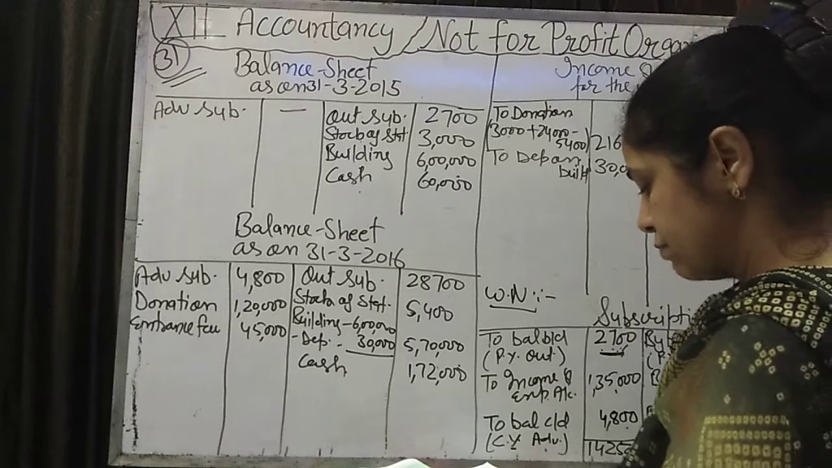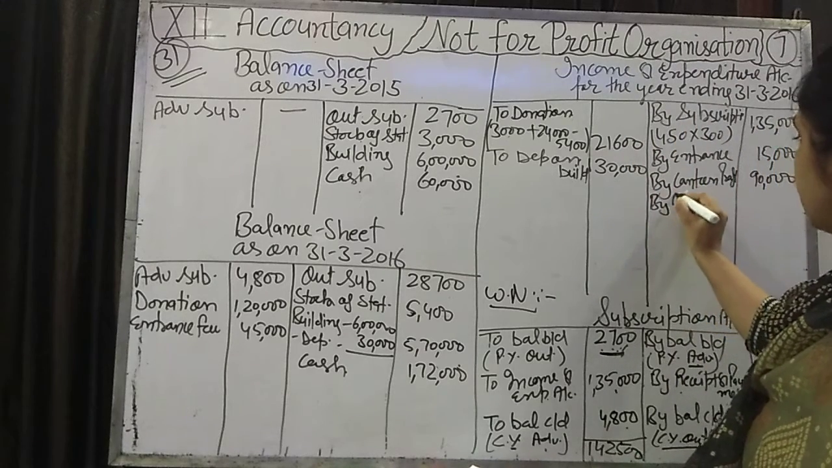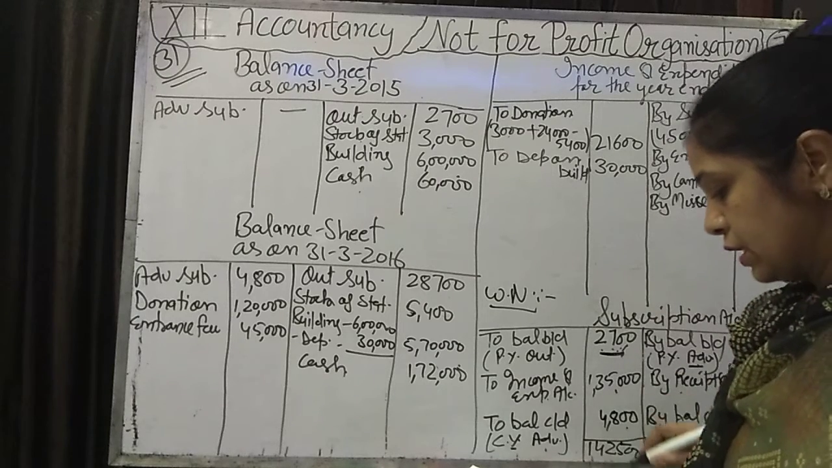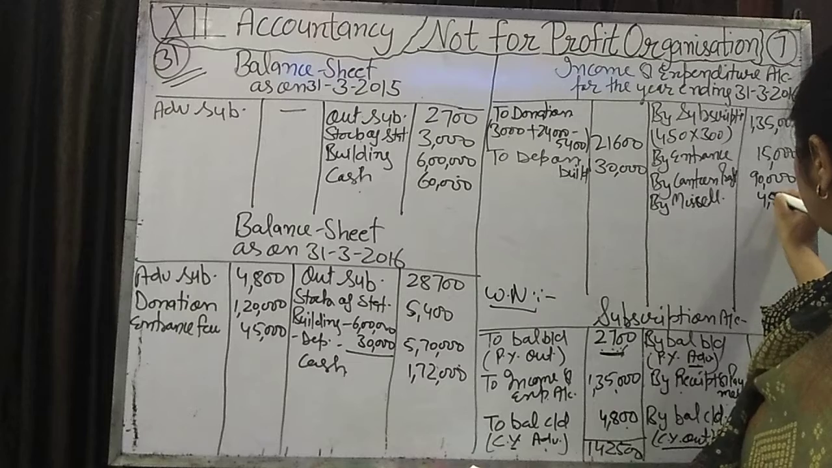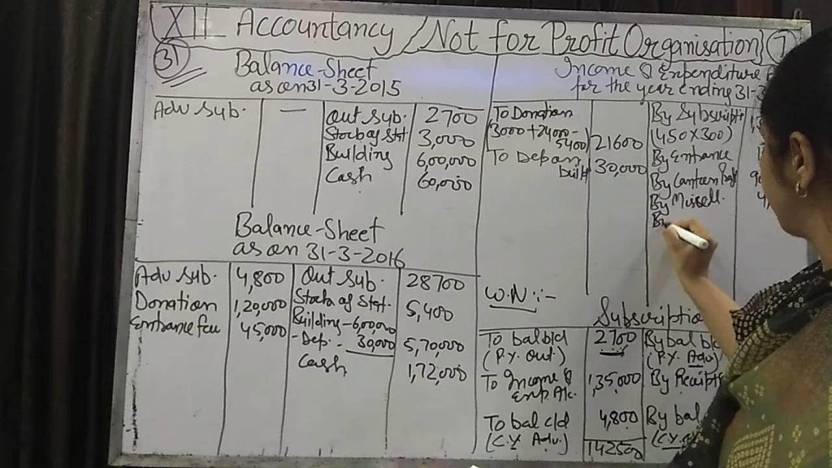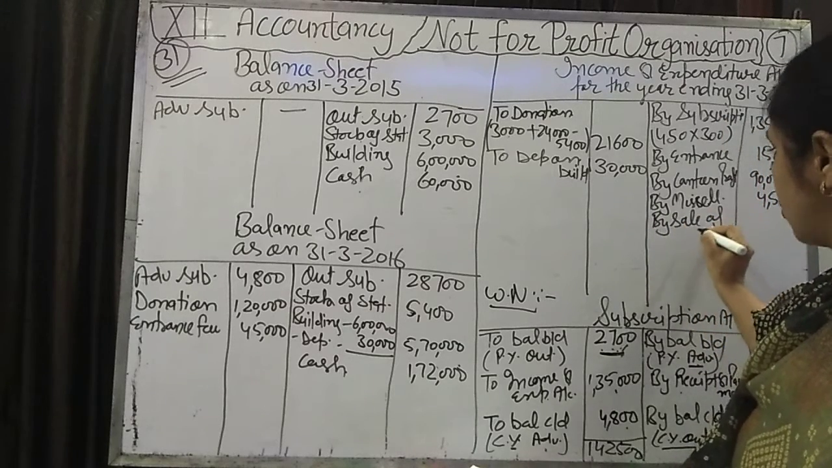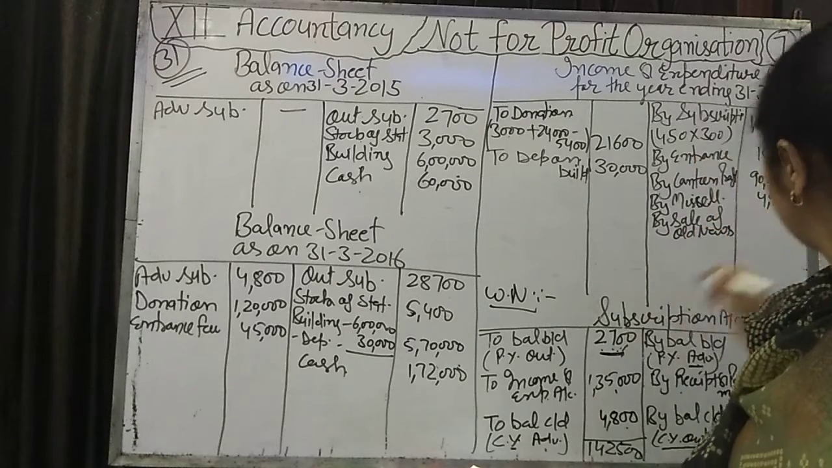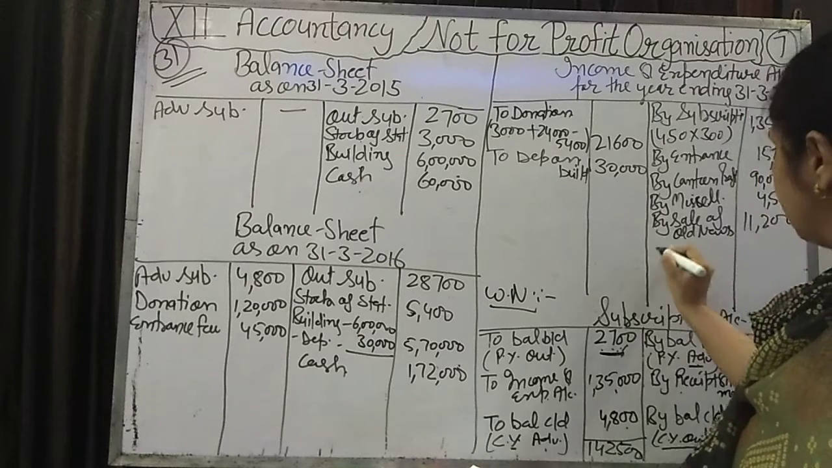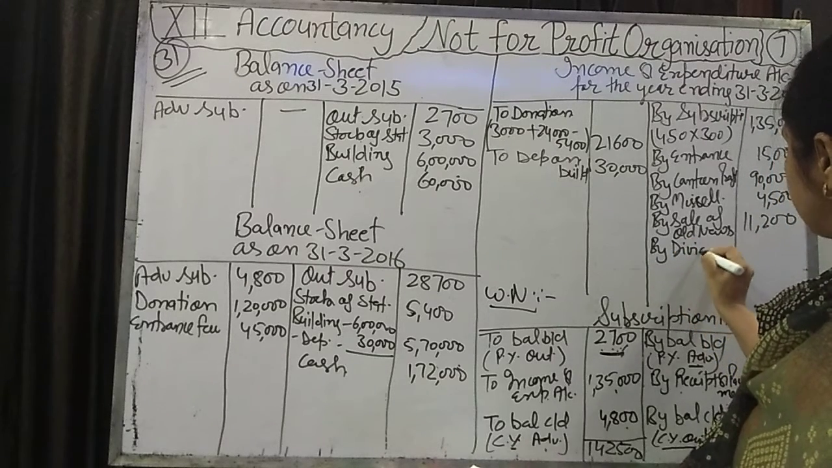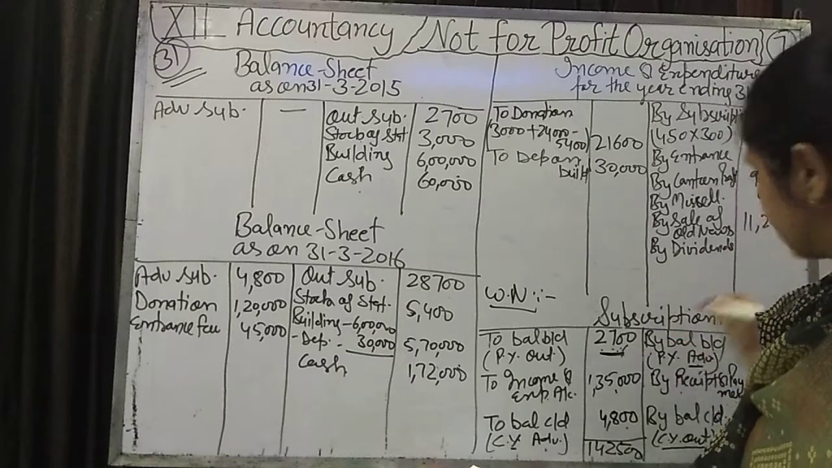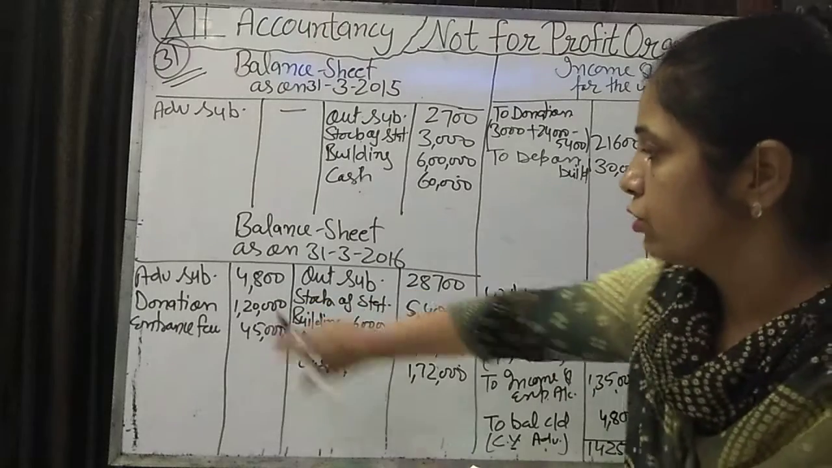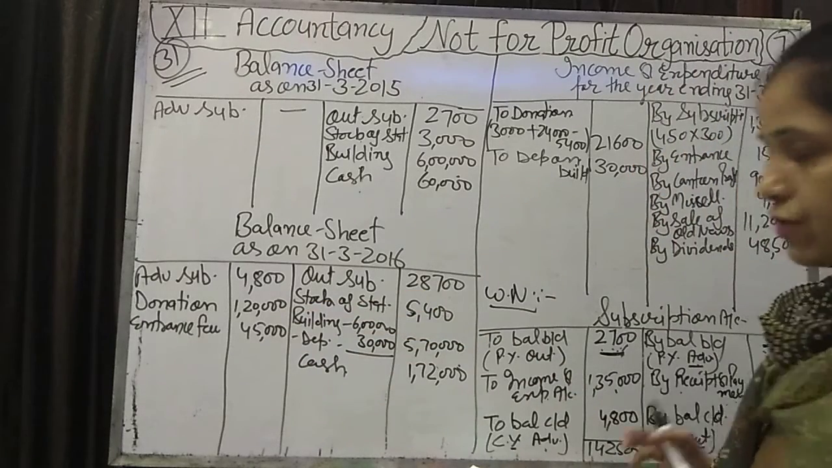Okay, the next item is miscellaneous receipt. Miscellaneous receipt means small receipts. Miscellaneous receipt, we will write on the income side, 4,500. Sale of old newspaper is also on the income side. Space is less, so I am writing an abbreviation, 11,200. Dividend means we have purchased some shares, and that dividend we are receiving, 48,500. And donation we have written in the balance sheet. Next, entrance fees also we have written.